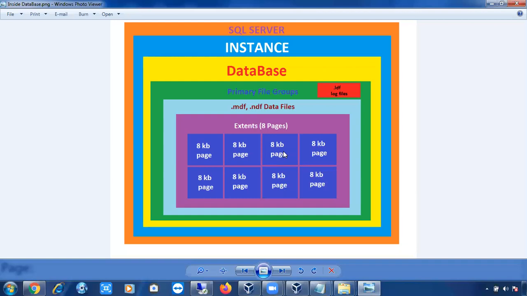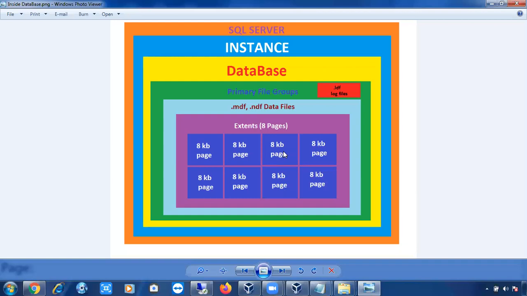Can I save or store multiple tables on a single page? The answer is no, you cannot store multiple tables on a single page. Only one page for a single table. If the table is big, it is going to take one more page. Your table can use multiple pages to store, but on a single page you cannot store multiple tables.